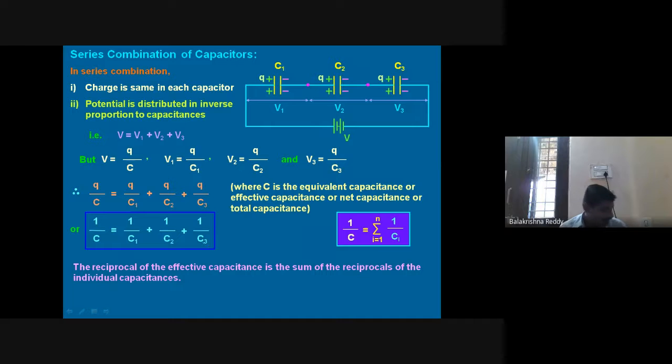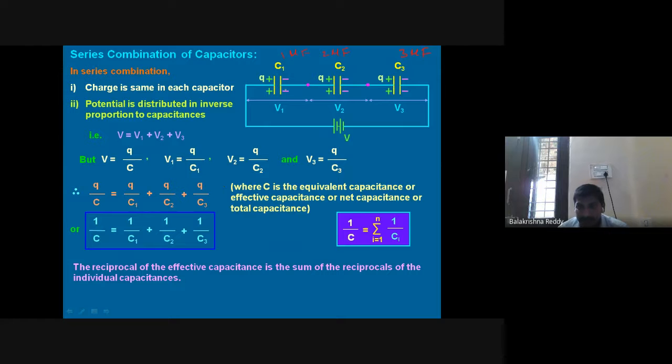Okay, now what I wanted to tell you here, the most important thing: let us say there are 3 values I have connected in series. Since I have connected 3 values, here I am talking about series. Let us say 1 microfarad, 2 microfarad, 3 microfarad. When I have connected like this,